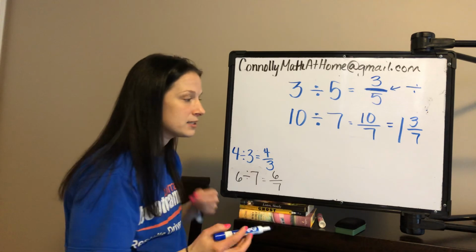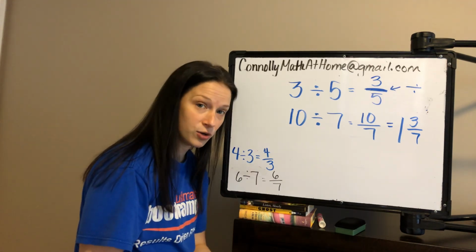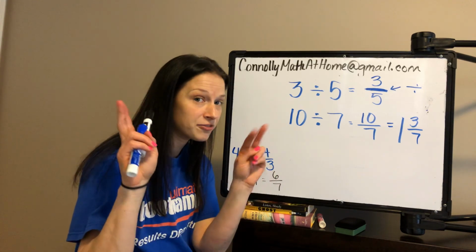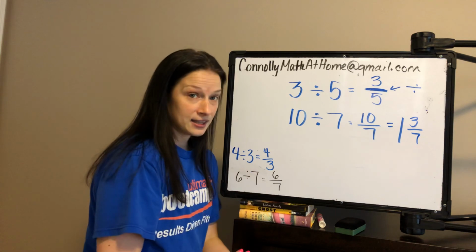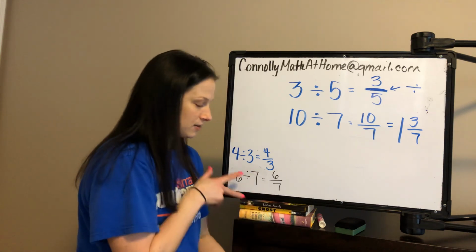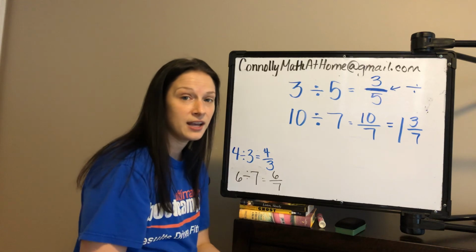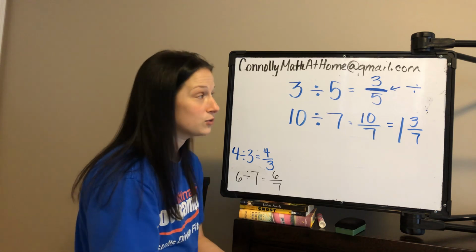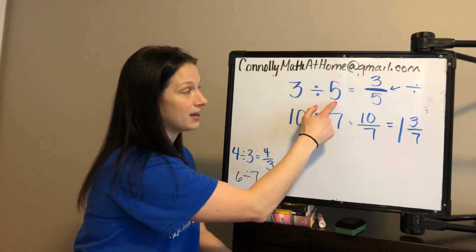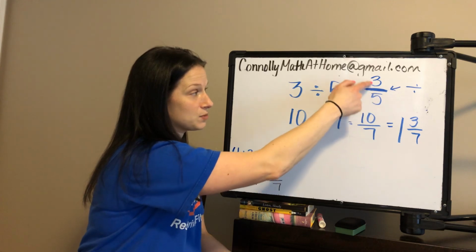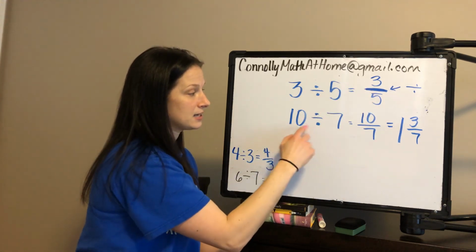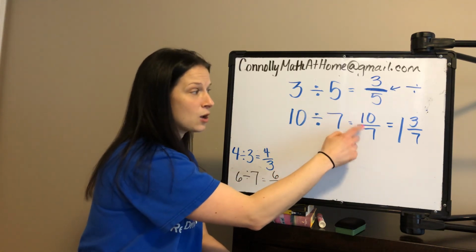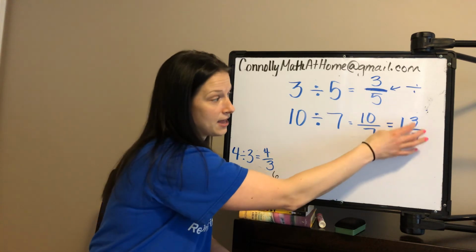Okay, so what is the big lesson here? First of all, write your equations correctly, make sense of the story problem. The first number doesn't always have to come first in the equation. Second thing is you're going to draw your representations like we did for the 2 down here and for this one, and you're going to make sense of what's going on. And then finally, the final understanding that we want you to notice is that 3 divided by 5 can be written as 3/5. Each person gets 3/5 of a brownie. 10 divided by 7 can be written as 10/7. Everybody gets 10 sevenths, which is the same as 1 full brownie and 3 sevenths.